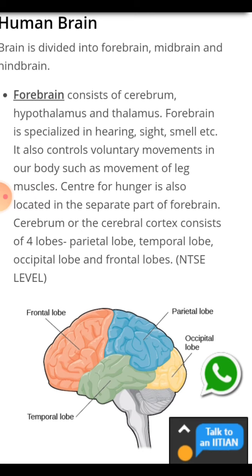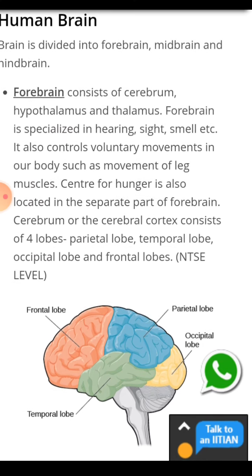The forebrain is specialized in hearing, sight, smell, etc. It also controls voluntary movement in our body such as movement of legs and muscles. The center for hunger is also located in a separate part of the forebrain. The cerebrum or cerebral cortex consists of four lobes. They are the parietal lobe, temporal lobe, occipital lobe and the frontal lobe.